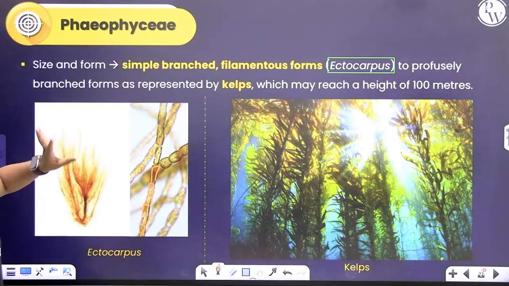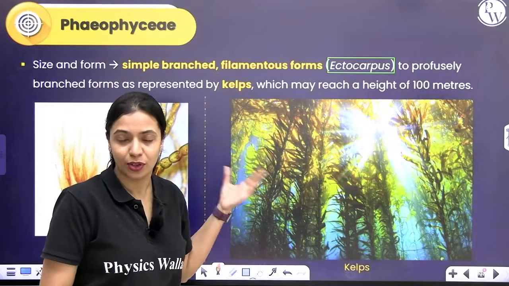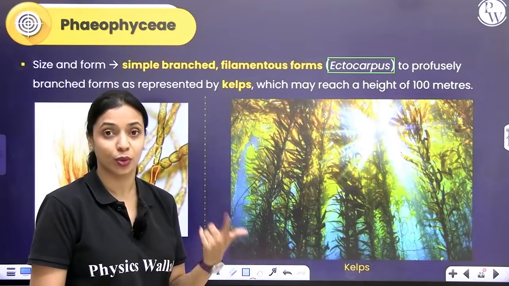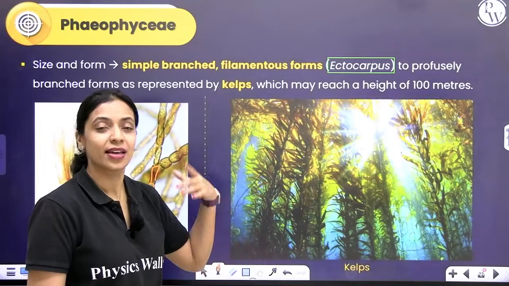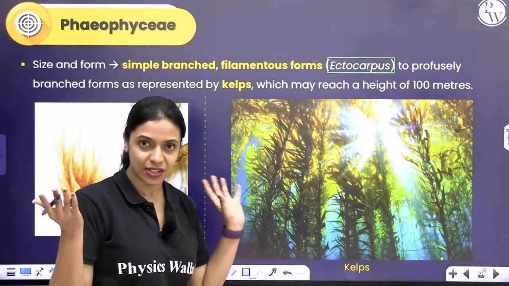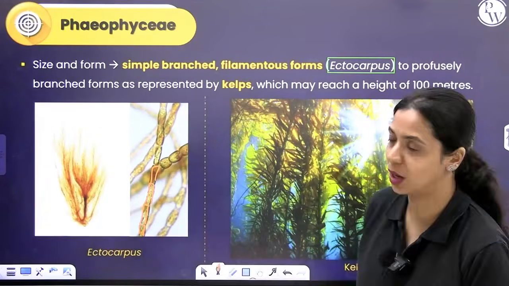Now, some of these forms, remember I told you about the underwater kelp forest and I told you to watch that video. I told you they are brown algae, they can grow as tall as 100 meters. They are also brown algae and they are called kelp. So you see a huge diversity in size and form in brown algae.